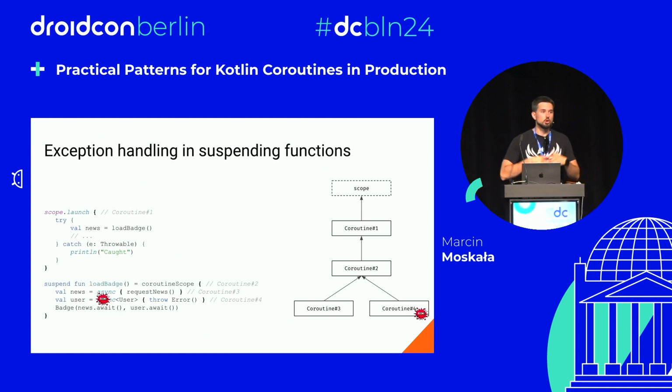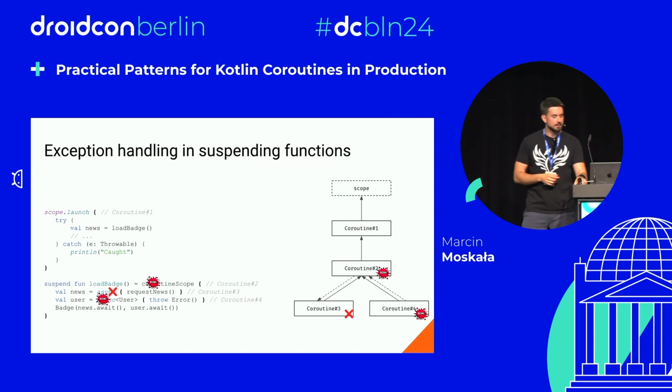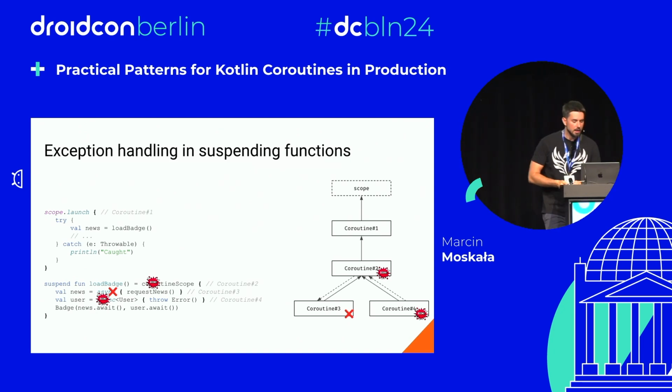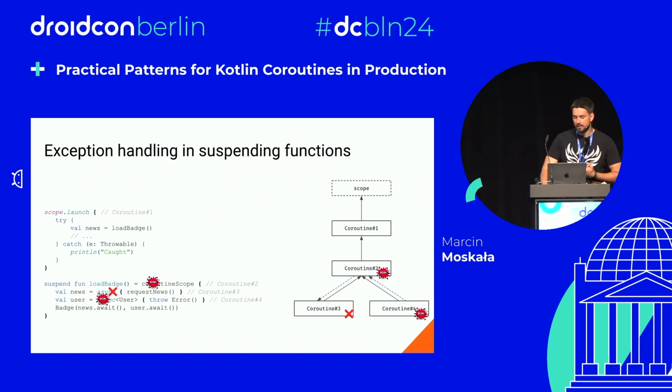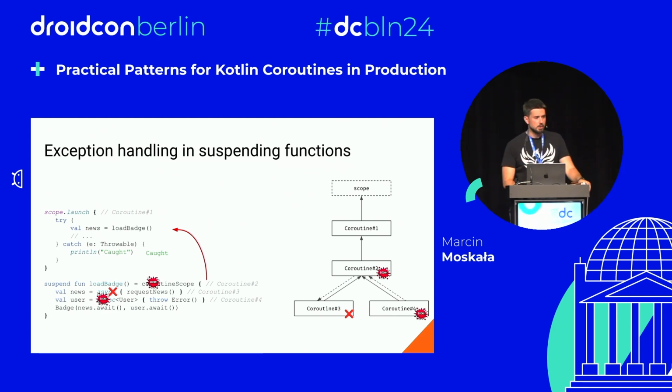That's why they introduced structured concurrency, and that's why the exception propagates to the parent, and the parent cancels all the other children. And this is an essential mechanism. This way we save our memory, we save our resources. This exception is then, of course, thrown like a regular exception and can be caught. Then it's not a cancellation exception, but the exception that originally broke async. So those are two essential mechanisms.